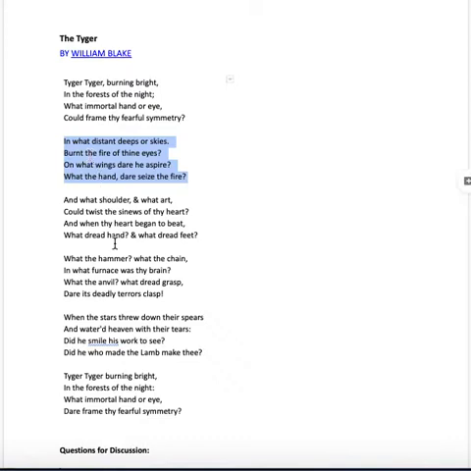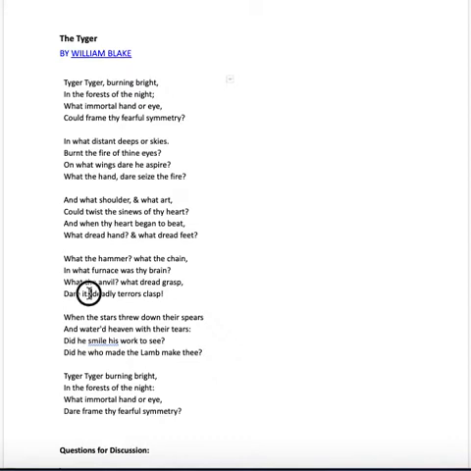And again, with this idea of fire, we also get this idea of a blacksmith. We usually associate blacksmiths with hell or the underworld. We've got the Roman god Vulcan, who hammers out the armor for the gods. Here we've got this question: "What the hammer? What the chain? In what furnace was thy brain? What the anvil? What dread grasp dare its deadly terrors clasp?"